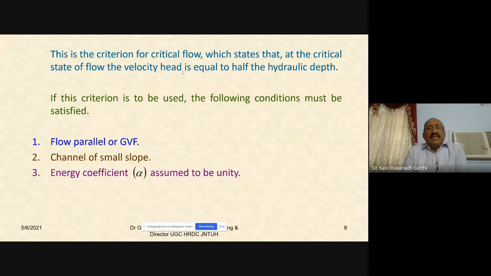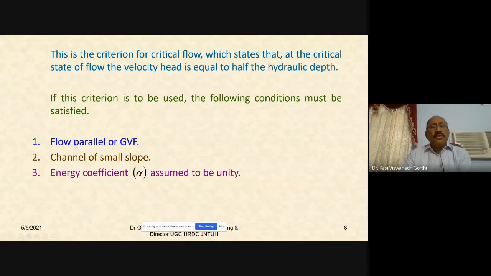So if this criterion is to be used, the following conditions must be satisfied. We have already seen what those conditions are. The channel is considered to have a very small bed slope, so angle theta must be small. You are taking a short horizontal or nearly horizontal reach. And the value of alpha, the energy coefficient or kinetic energy correction factor, is assumed to be unity.